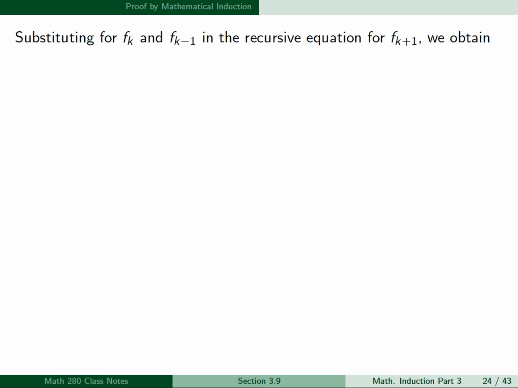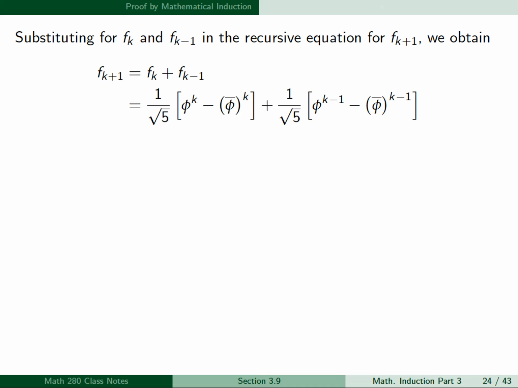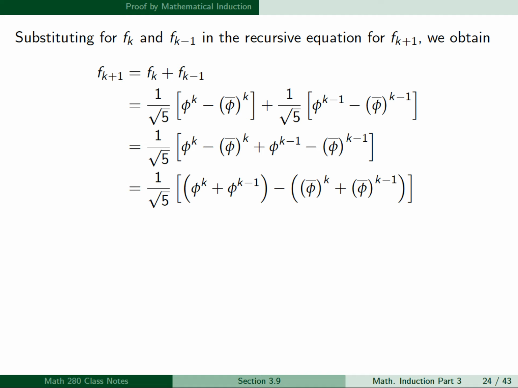So doing the substitution, we obtain f sub k plus 1 is f sub k plus f sub k minus 1, and this will be the expression shown. And now we can factor out a 1 over square root of 5 from all of these terms. And then we can rearrange the order of the terms in the brackets, so switch the second and the third terms to put the phi powers together and the phi bar powers together.